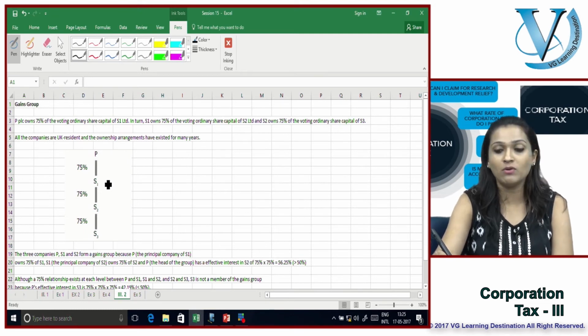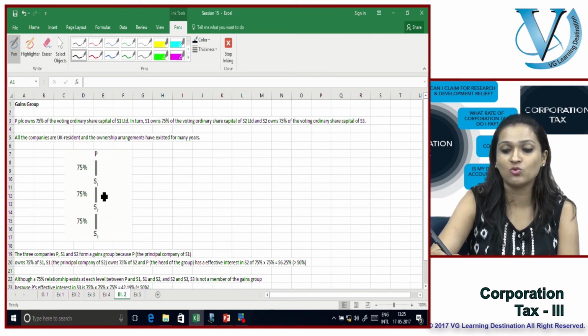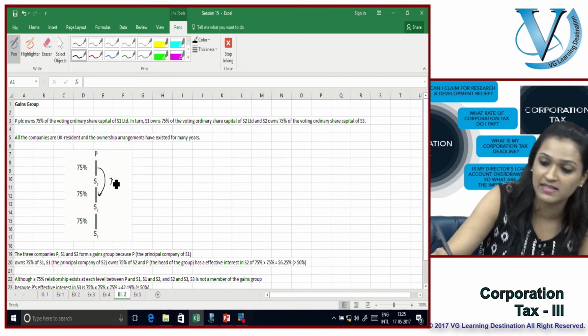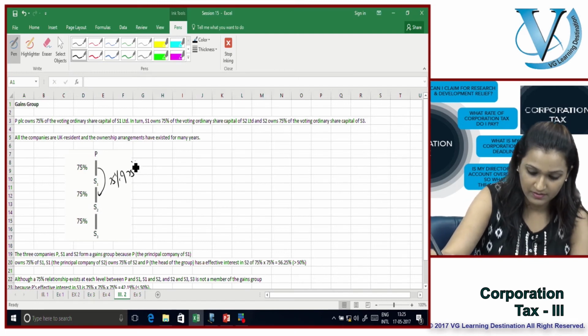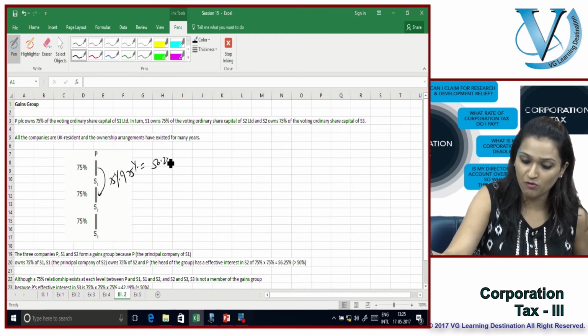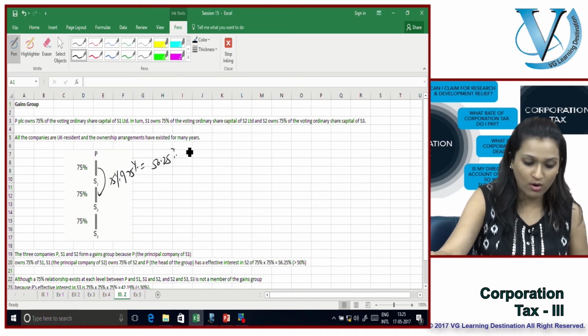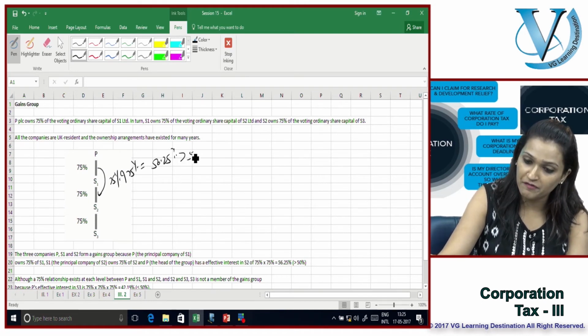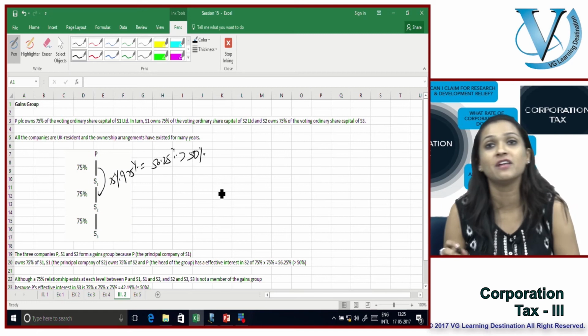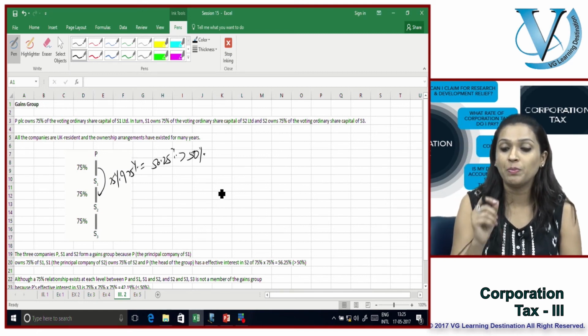What else? What about P1, S1, S2? 75% of 75% is how much? It is 56.25%, which is more than the required 50% indirect. So it definitely forms part of my group B.